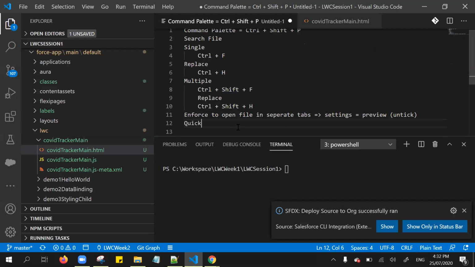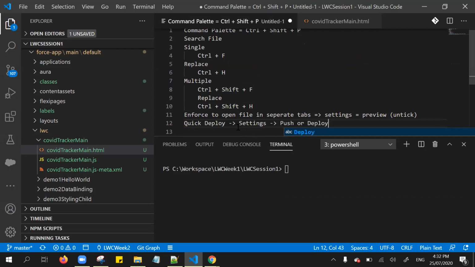So this is called quick deploy. From settings, we need to enable the push or deploy option.